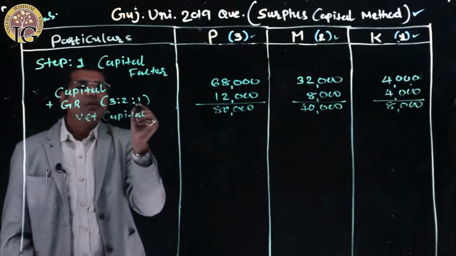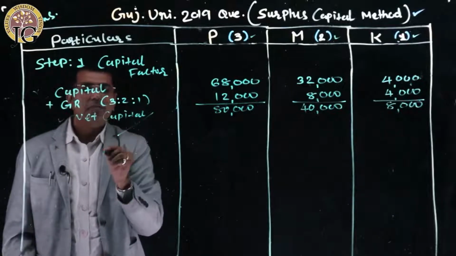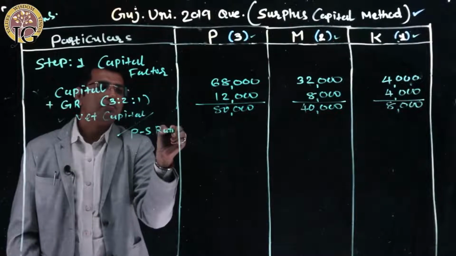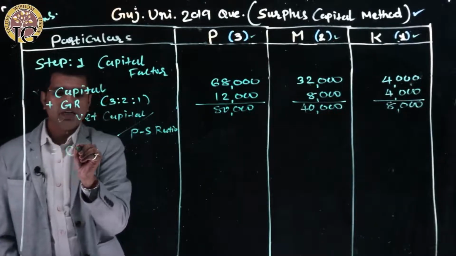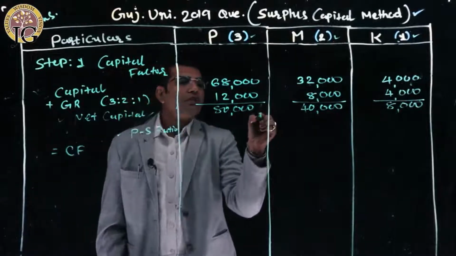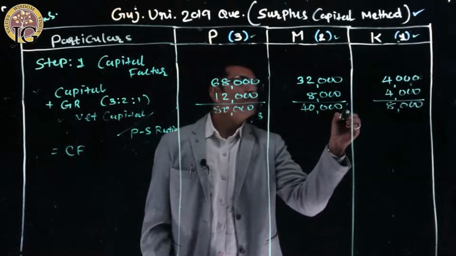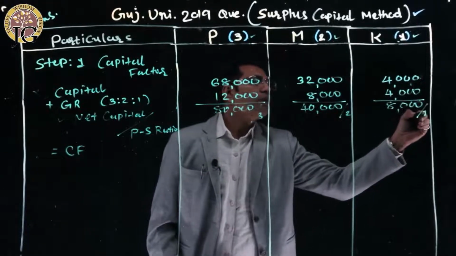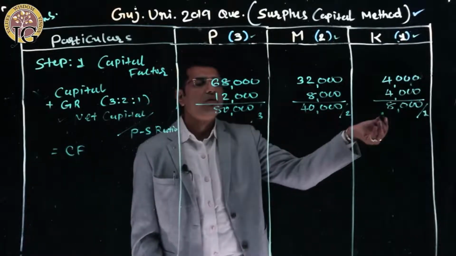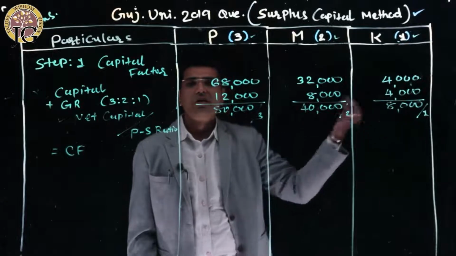The formula of capital factor is net capital divided by profit sharing ratio. Our profit sharing ratio is 3:2:1, so 80,000 is divided by 3, 40,000 by 2 and 8,000 by 1.